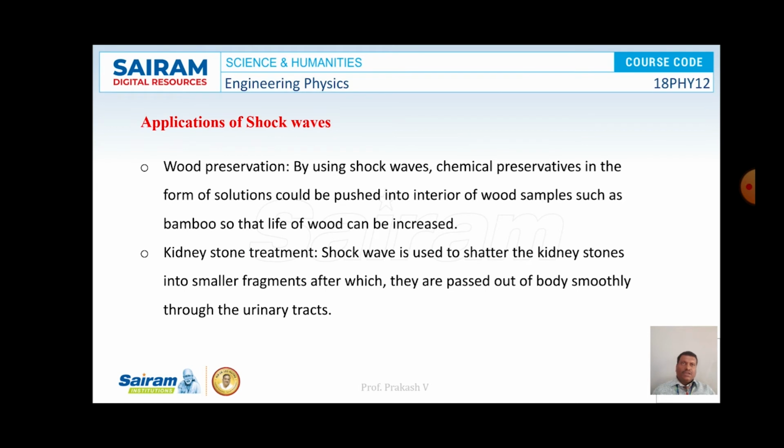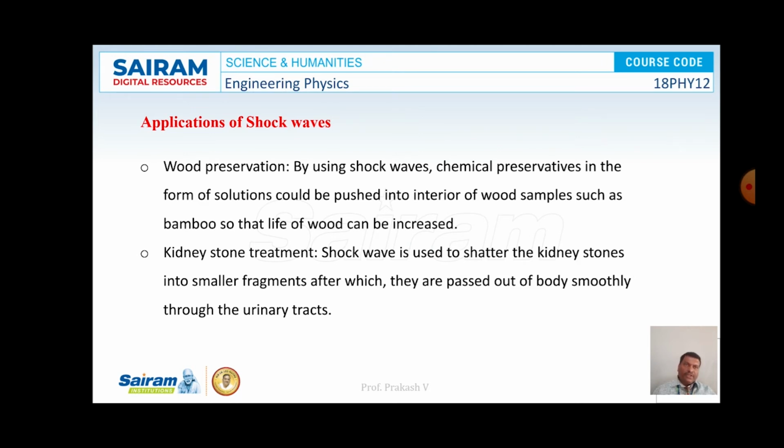Now let us look at the applications of shock waves. It is used in wood preservation. By using shock waves, chemical preservatives in the form of solutions can be pushed into the interior of wood samples such as bamboo so that the life of the wood can be increased.